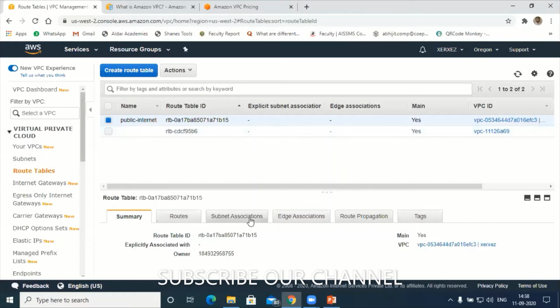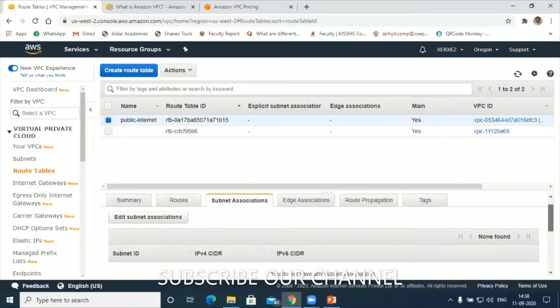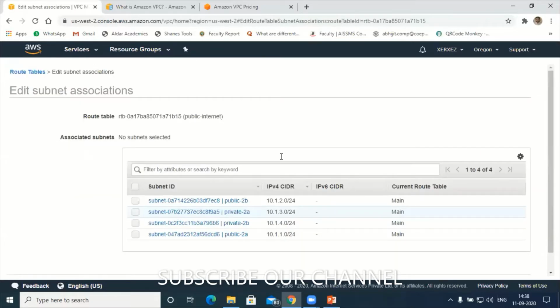Can you see this? Yes, sir. Go to subnet association. Hit on subnet association. Here I have to assign my subnets. To assign the subnets, hit on edit subnet association. Now you tell me which subnets I have to select here for giving the internet connection, for public internet.